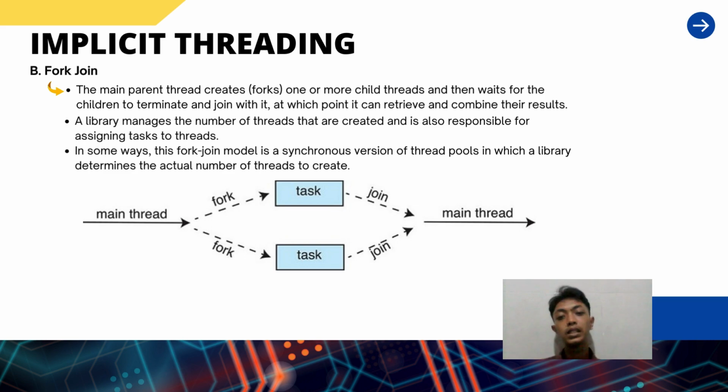The second example is fork join. The main parent thread creates, or forks, one or more child threads, and then waits for the children to terminate and join with it, at which point it can retrieve and combine their results. As you can see in the picture, the main thread makes a fork or branches and then joins back to the main thread again. A library manages the number of threads that are created and is also responsible for assigning tasks to threads. In some ways, this fork join model is a synchronous version of thread pools, in which a library determines the actual number of threads to create.